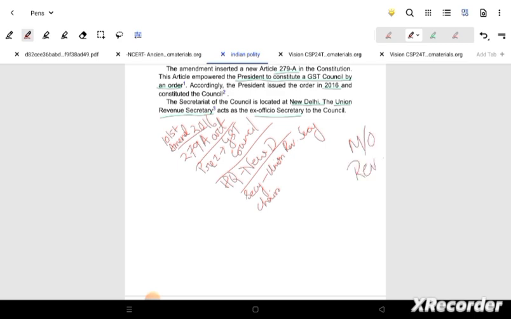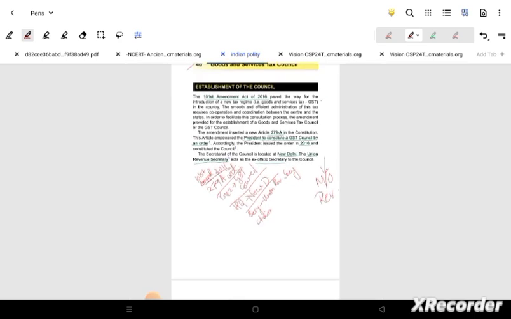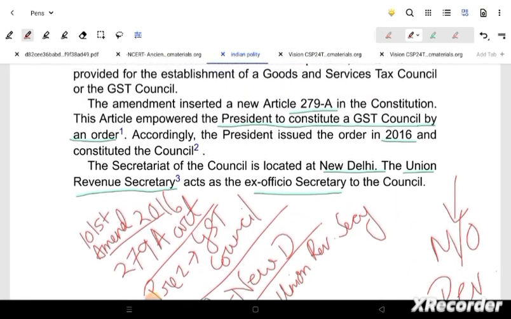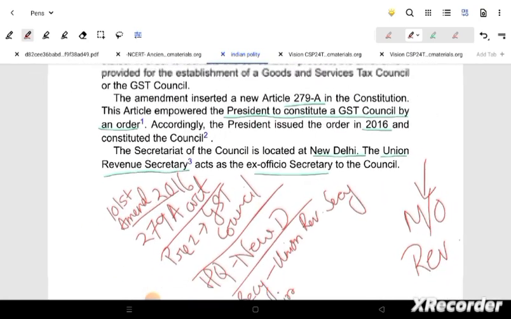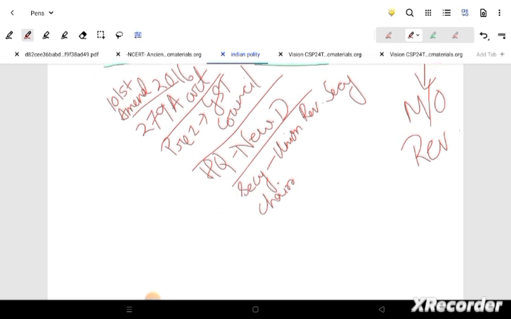Now talk about the Ministry of Revenue. The Ministry of Revenue comes under the Ministry of Finance. The Ministry of Finance has 6 departments, where the Ministry of Revenue is one department, and the Ministry of Revenue secretary also serves as the GST Council secretary. So we will talk about the chair also.